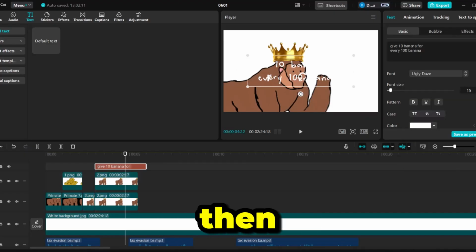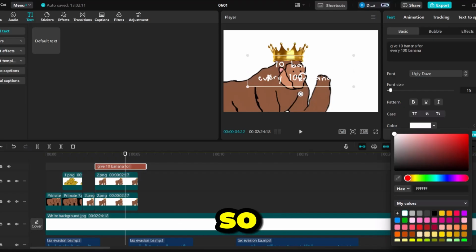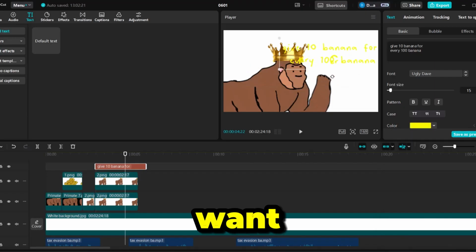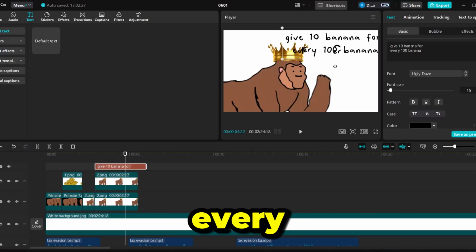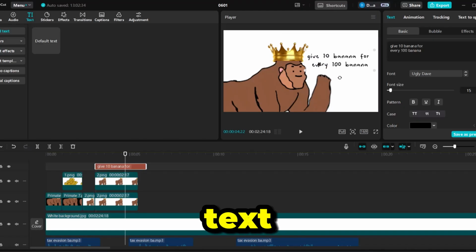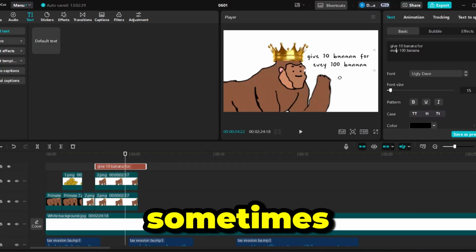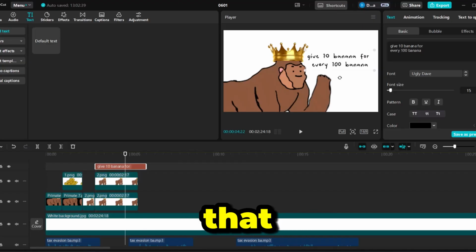It's called Ugly Dave. Then I'll just change the color to the king. So I'm just gonna use this filter thing. Okay, it's not coming out the color that I want. Okay, we're just gonna use black at this point. Let's not completely lie. Leave 10 banana for every 100 bananas. There we go. So I'm just gonna shrink the text, and I'm gonna edit the text. Sometimes it comes out with errors, but we need to make sure that it comes out properly.